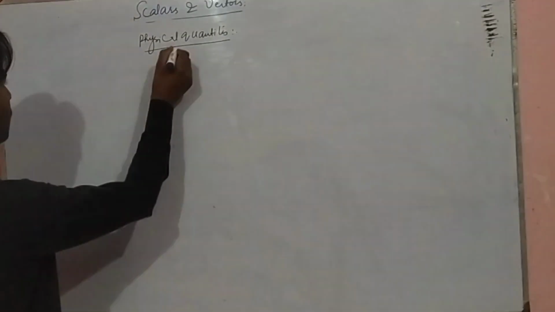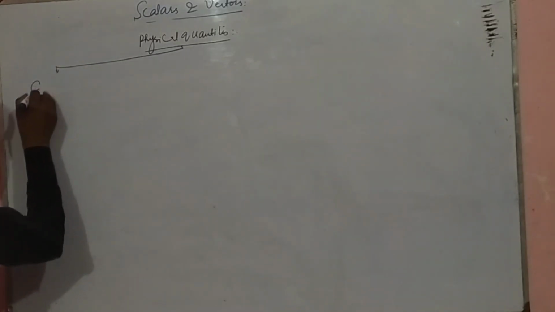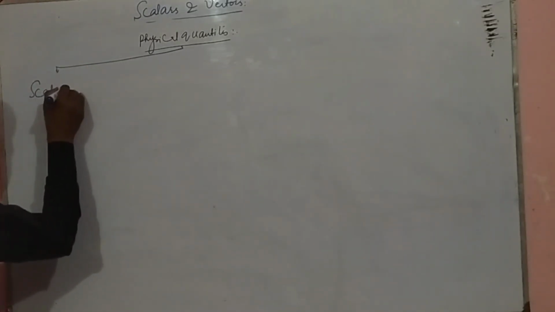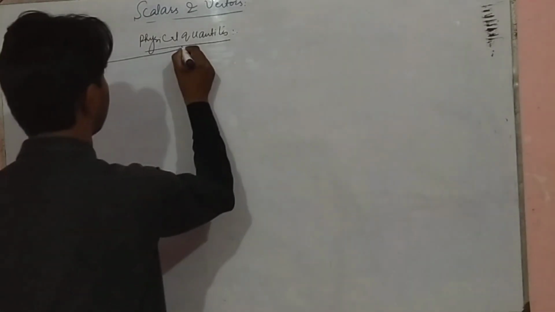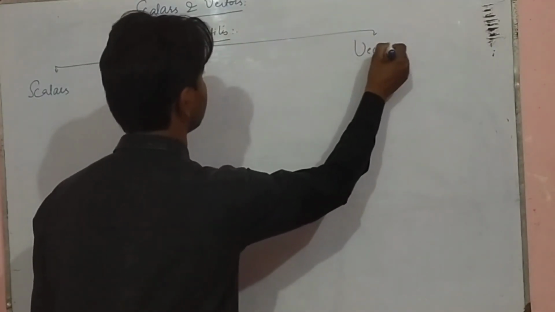So physical quantities have two types: one is scalars and the other is vectors. Okay, so what are scalars?